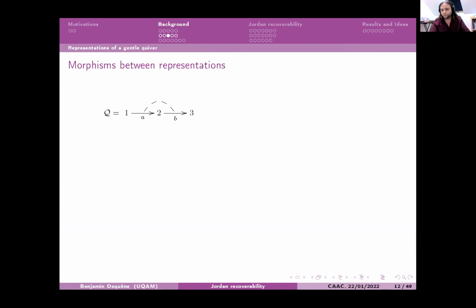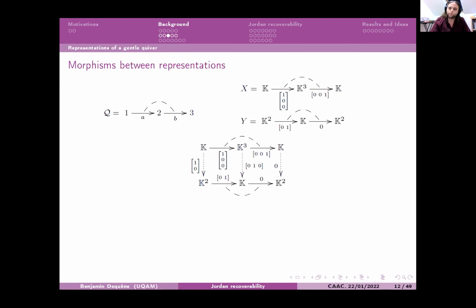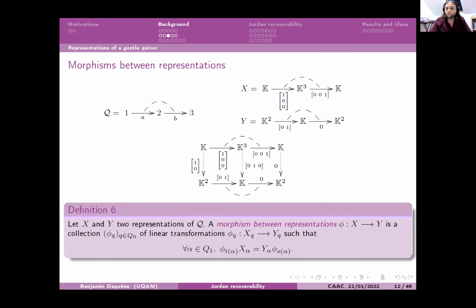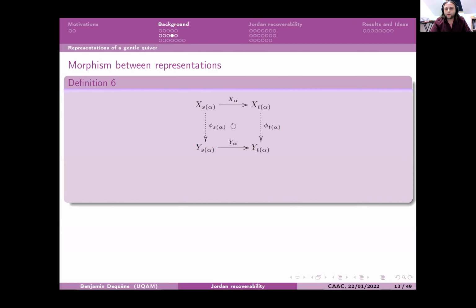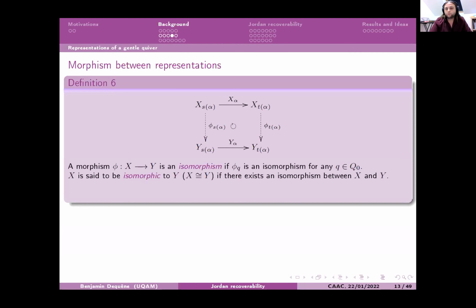So now about morphisms between representations, you have 2 representations, and a morphism between representations is a collection of morphisms between vector spaces at each vertex, and you have to satisfy the commutative square relations like you can see at the end of the slide. And you can just have in mind this picture, just to satisfy for each arrow alpha. We can talk about isomorphism between representations.